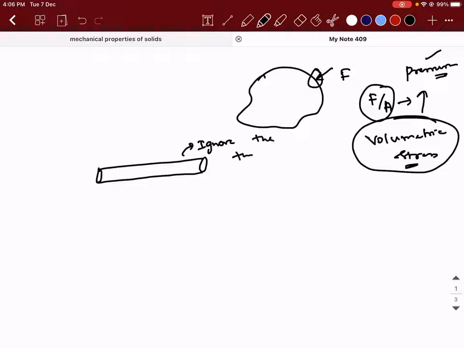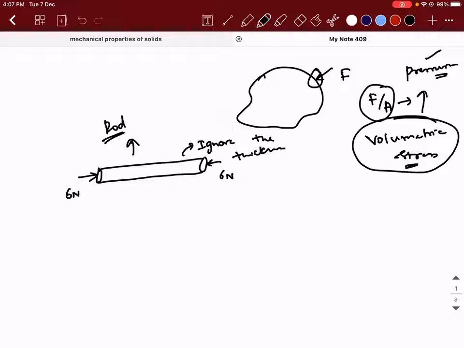Now you want to apply a force of 6 Newton, pulling or pushing? Sir, pushing force on both sides of 6 Newton. Pushing force is applicable for what kind of material, a wire or only a rod? Only a rod. So it is a solid material.